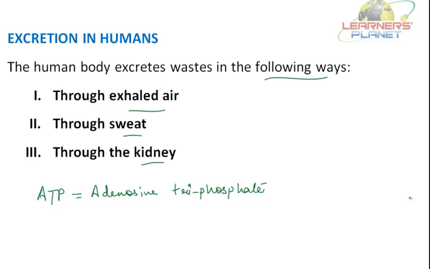As we discussed, urea needs to be removed from our body. So the lungs and liver both play an important role in removing excretory waste from the body.